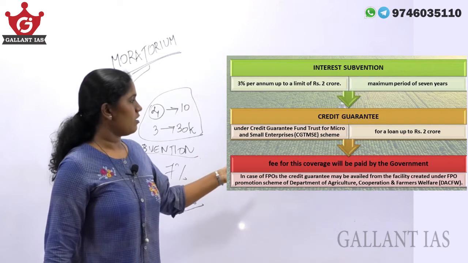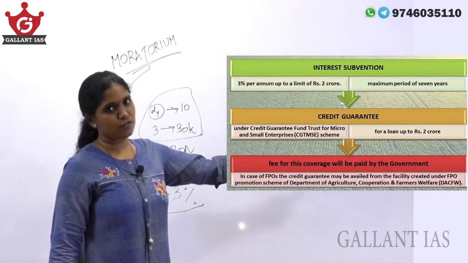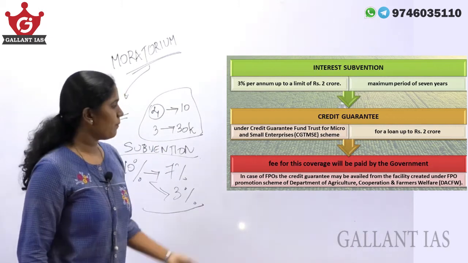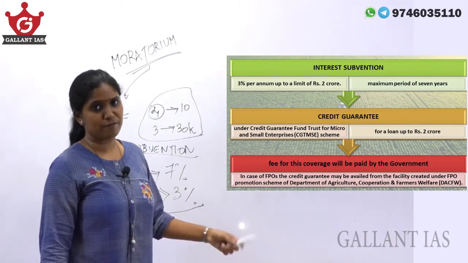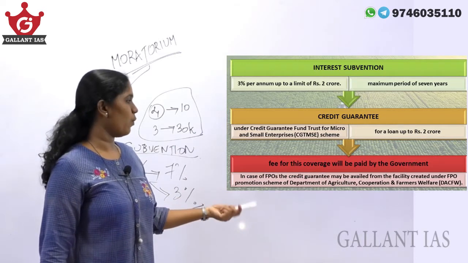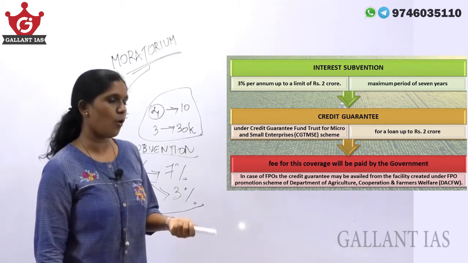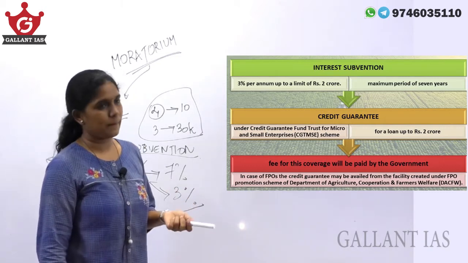Credit guarantee is provided under the CGTMSE scheme for a loan up to rupees 2 crore. In the case of FPOs, that is farmer producer organizations, the credit guarantee can be availed under the FPO promotion scheme of the Department of Agriculture, Cooperation and Farmers Welfare.